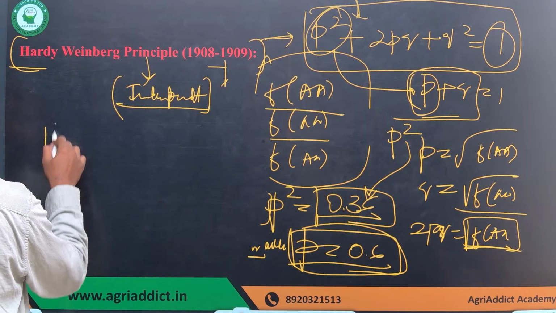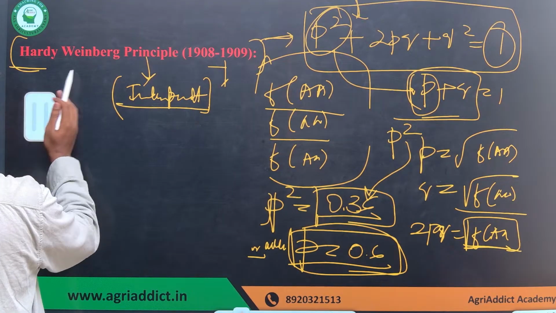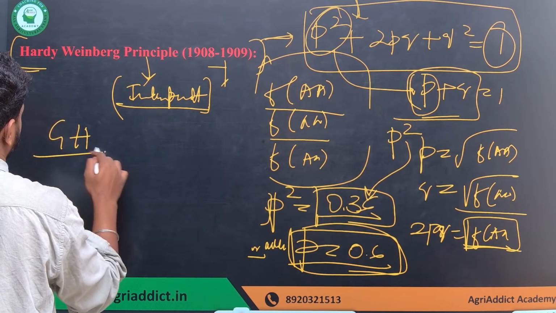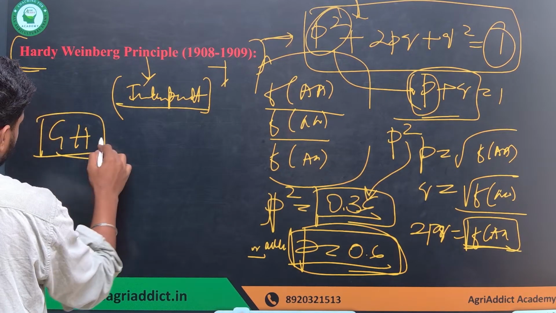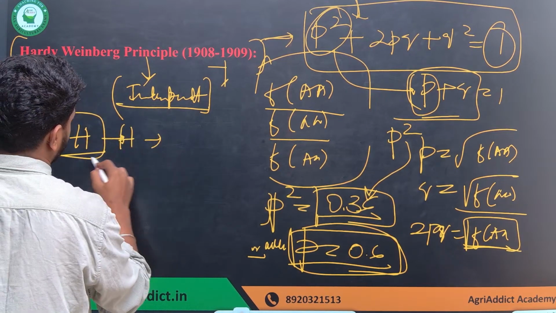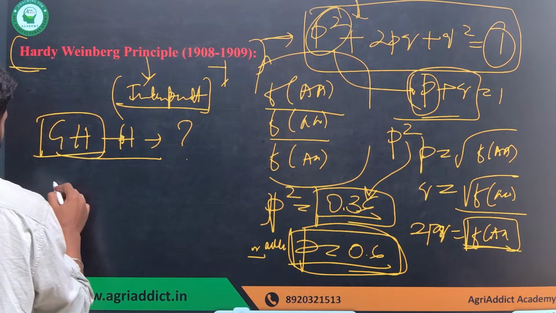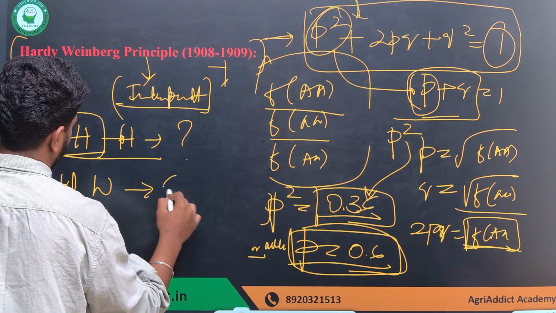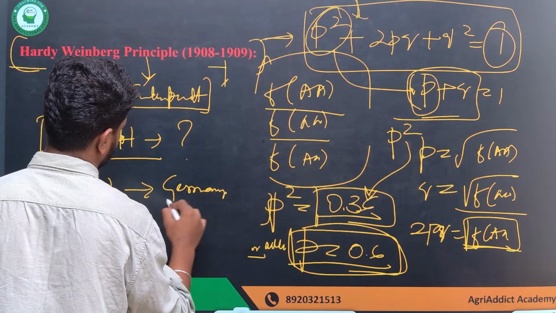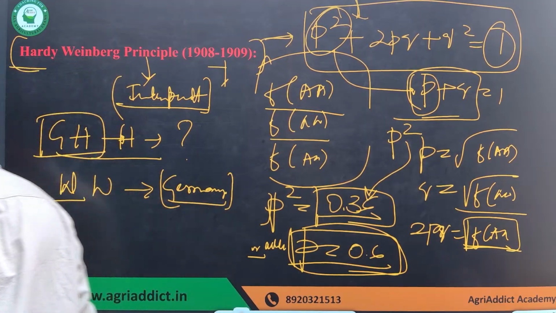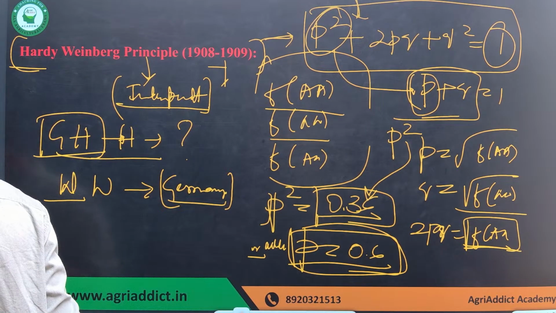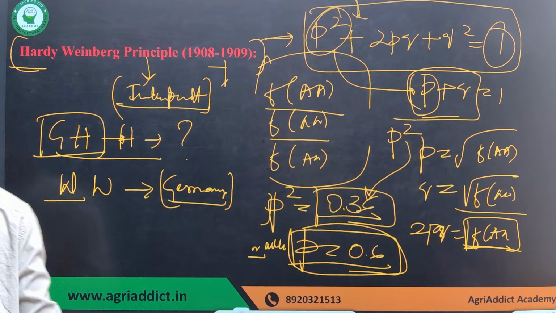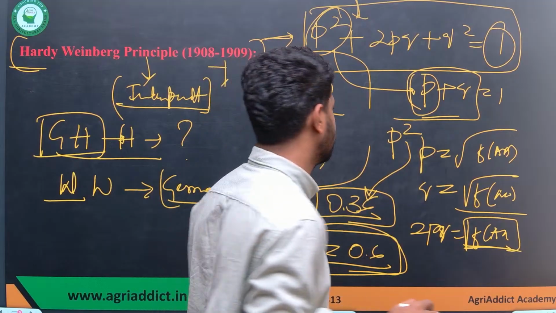Also try to know the complete names. It is G.H. Hardy. He was from which place? You have to tell me. And this is W. Weinberg, Wilhelm Weinberg, and he was from Germany. And Hardy, from which place? Yes, he was from England.